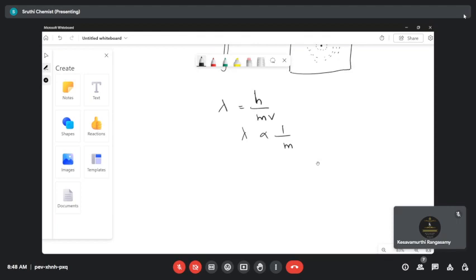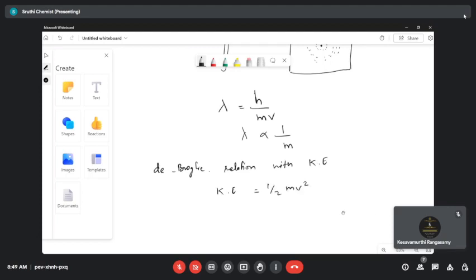Then he relates it to kinetic energy. De Broglie's relation with kinetic energy. What's the formula for kinetic energy? Kinetic energy is equal to 1 by 2 mv square. Very good, half mv square. Exactly right.